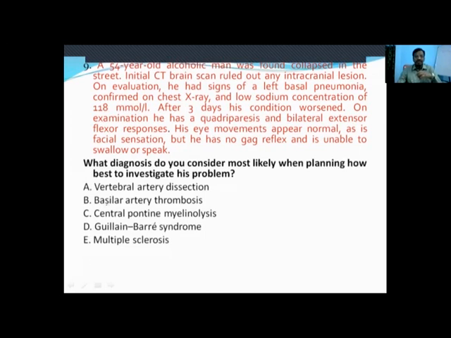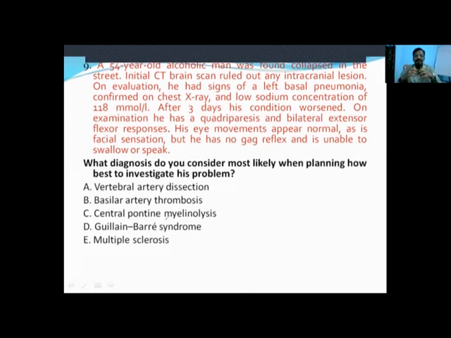Okay. Central pontine myelinolysis should be thought of. The other name of central pontine myelinolysis is osmotic demyelinating syndrome. This we should think of actually, because after the sodium correction, on rapid correction of the sodium, people can sometimes land up in central pontine myelinolysis that causes these kind of manifestations, and they present with this scenario. But Guillain-Barré syndrome will actually present initially with paresthesias, weakness in the lower limbs followed by upper limbs.